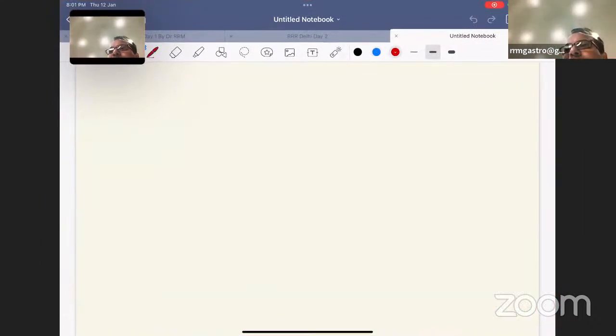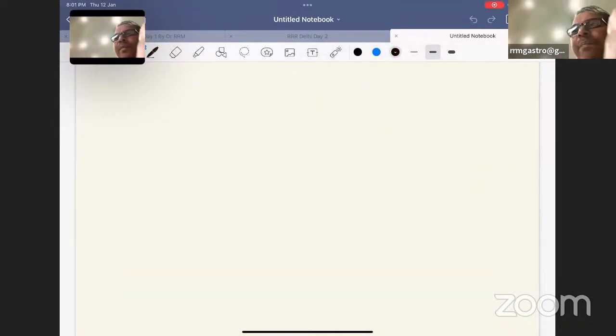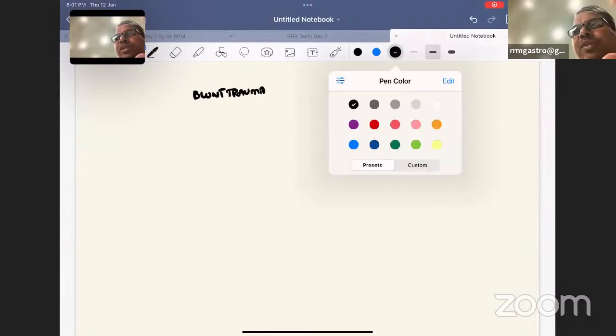So now let me discuss. Don't worry that my image will be a little not clear. Just see the screen alone because I'm using an iPad. It will not be clear. So I want to discuss 2 important protocols. Blunt trauma protocol. So please see, very simple protocol. Definitely one of the questions will come.